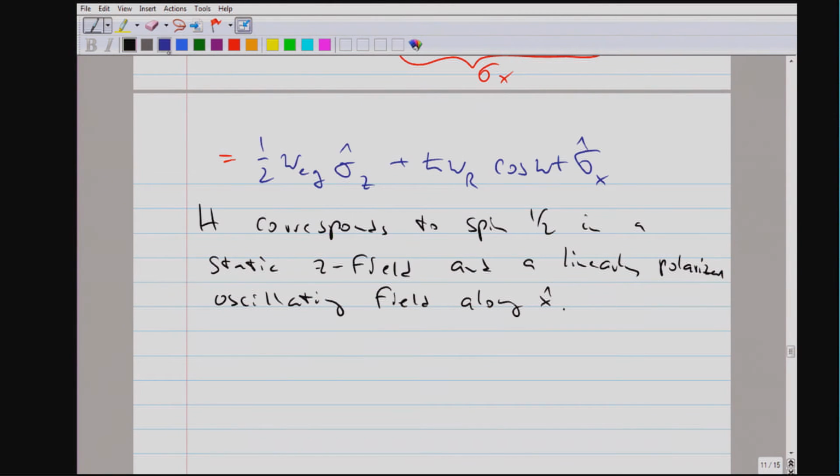And we are doing that now by formally writing the linearly polarized field as a superposition of left-handed and right-handed, or counter-rotating and co-rotating, magnetic fields. So let me just do that.